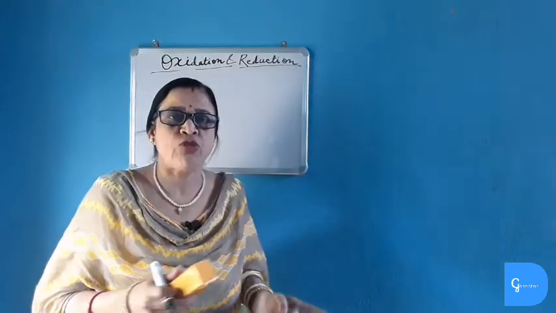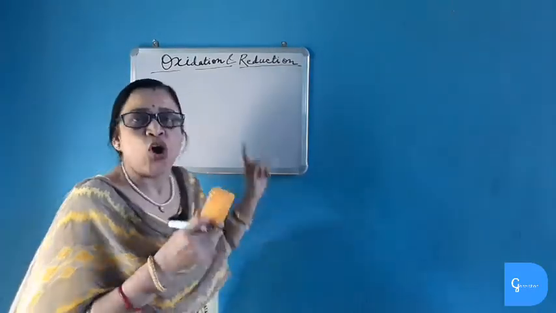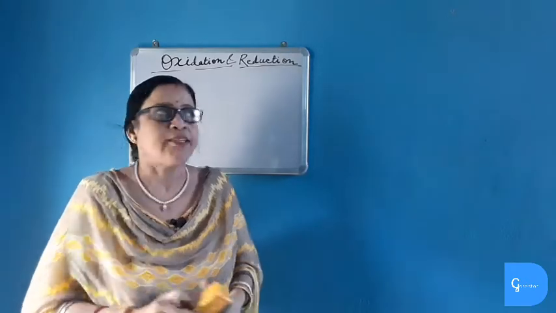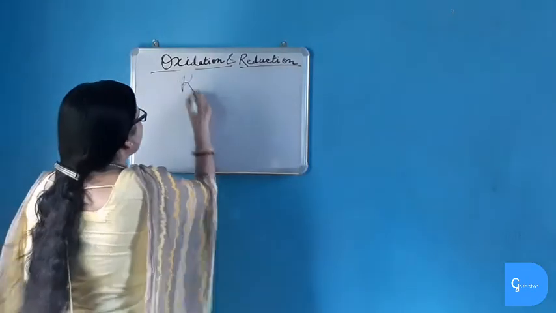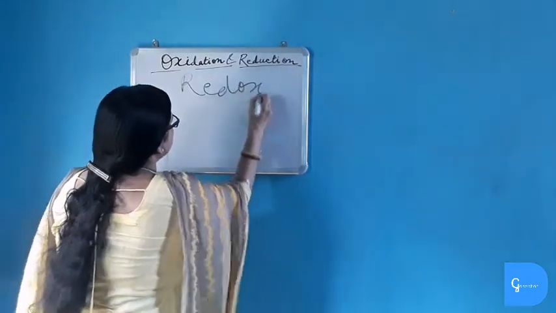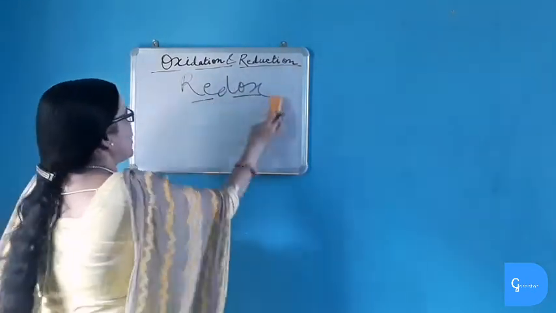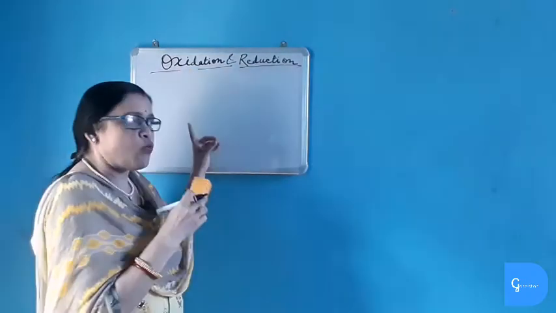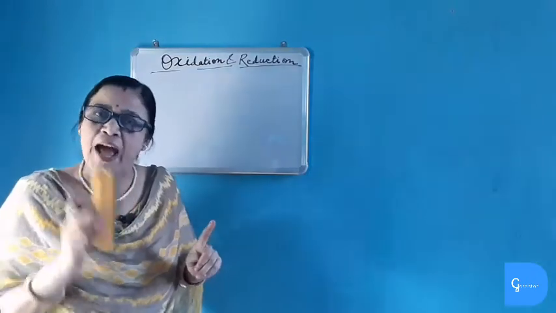Today I am going to tell you about oxidation and reduction. Oxidation and reduction occur together and they are opposite to one another. This is also known as redox reaction in short form. Redox means reduction and oxidation. Now there are two concepts regarding oxidation and reduction. One on the basis of oxygen and hydrogen.